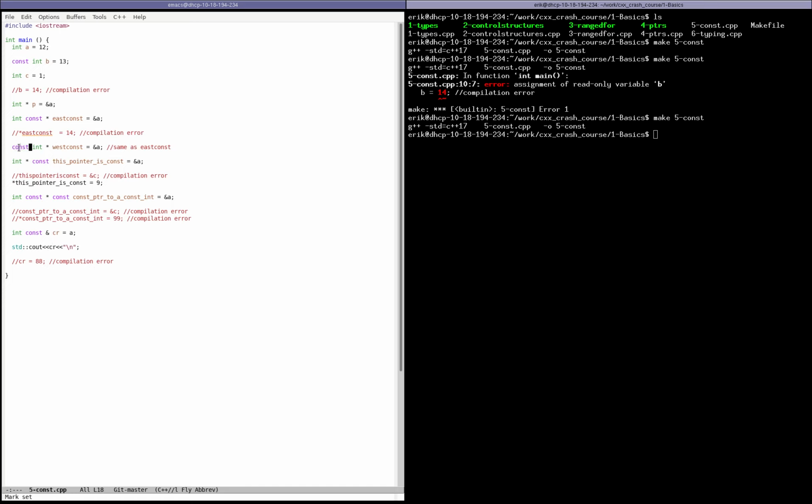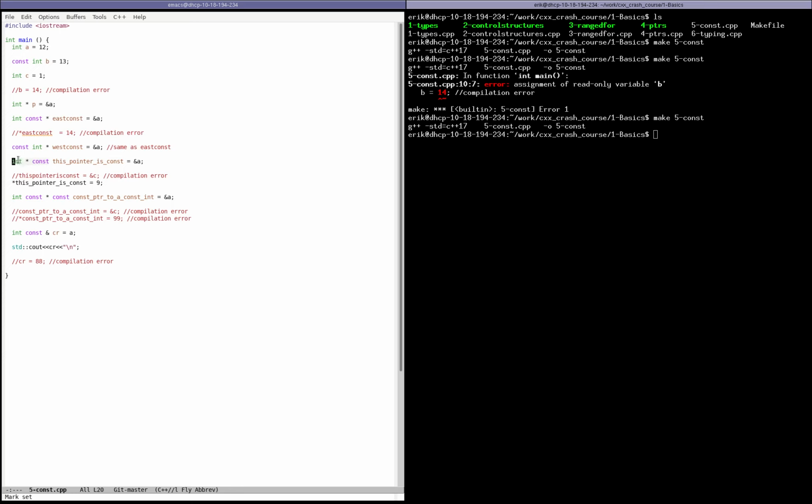And note that the position of the const matters, because if you put the const after the star, then what is constant is the pointer, it's not the variable that is being pointed to. So while this is a pointer to a constant integer, that is actually a constant pointer to an integer.